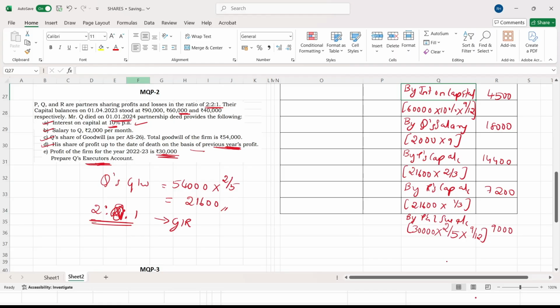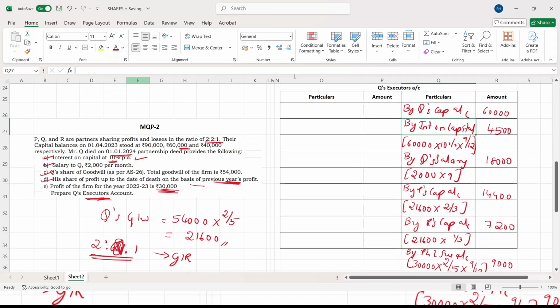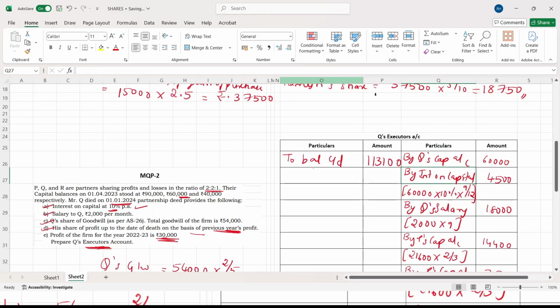I think all the adjustments we have written, we'll just total it now. Total comes to 1,13,100. Write this total on both sides. 1,13,100. Now from this total, you don't have anything here, just write the total here also, 1,13,100. Again one difference. See here, if it is a capital account, you would have written "to Q's executor's account", but here it is an executor's account, so you should write "to balance carried down". So in the bracket, balancing figure, to balance carried down you have to write. You got the differences.